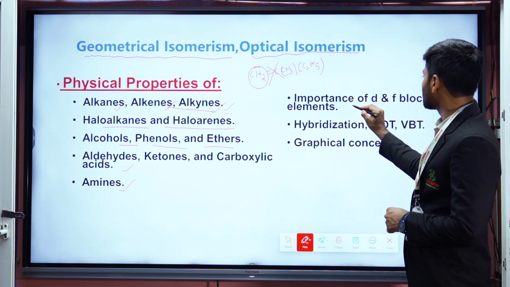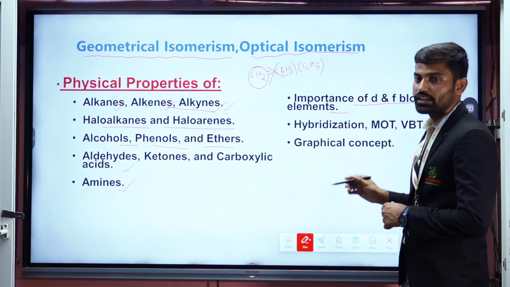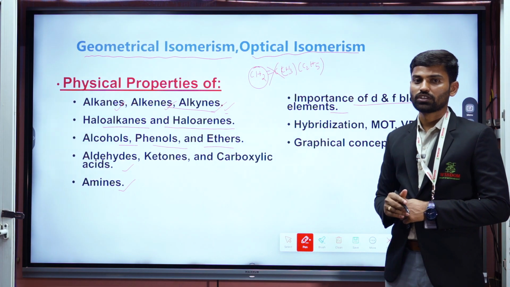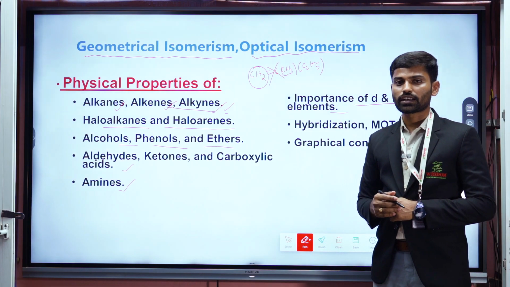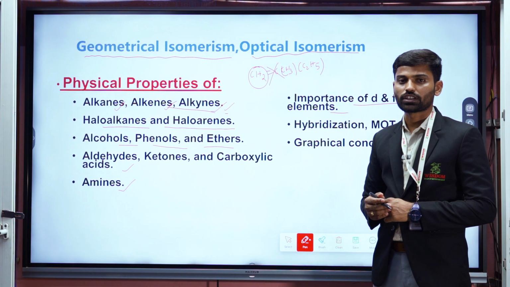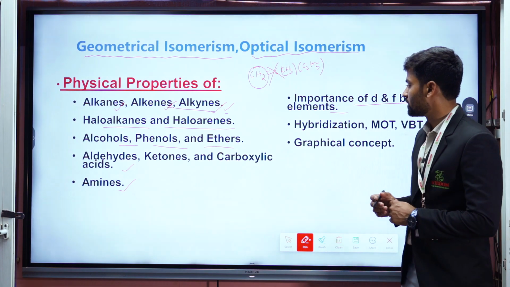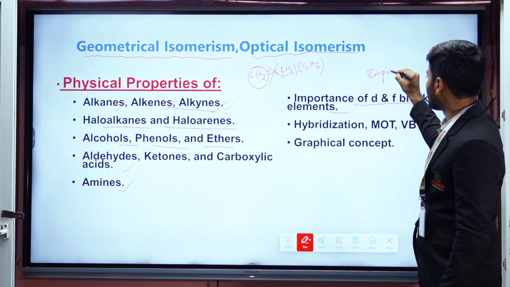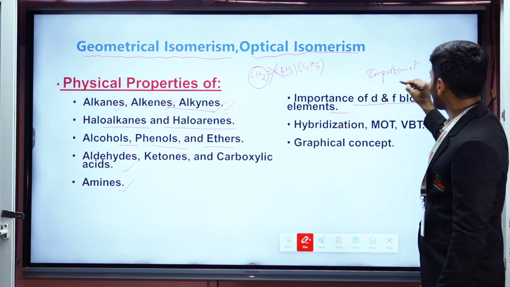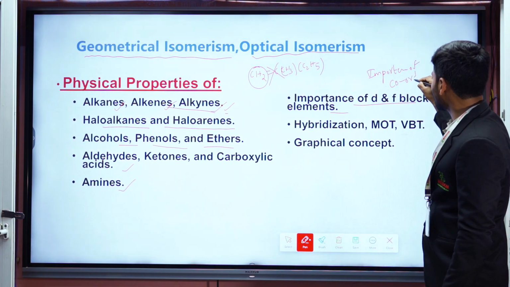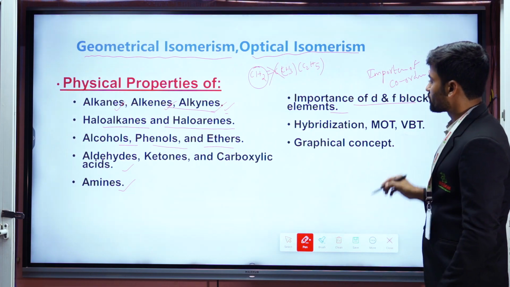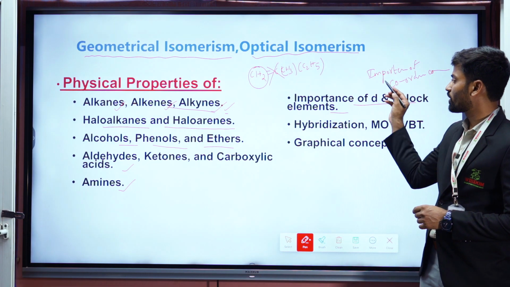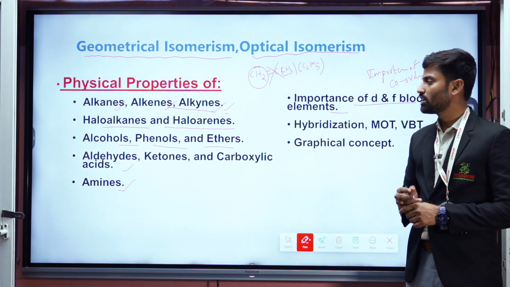And next one, importance of the d and f block elements. In the NCERT textbook, it is given at the end of the chapter. For example, Ziegler-Natta catalyst, which is useful for the polymerization of alkene to polyethene. And next, importance of coordination compounds, which is also very important. Most of the time they can ask questions from the importance and uses of transition elements